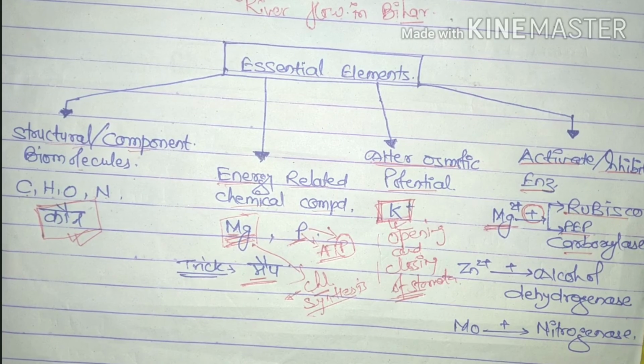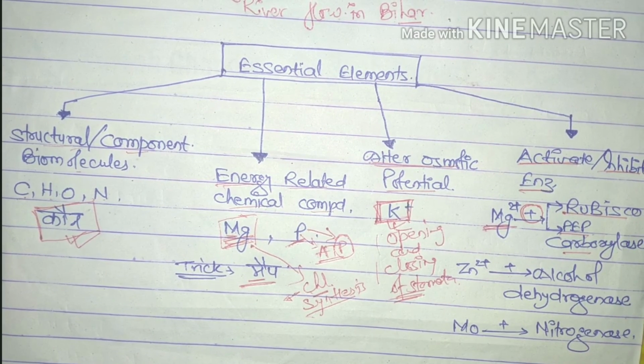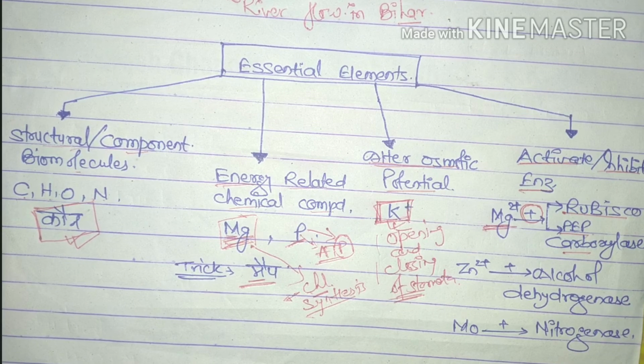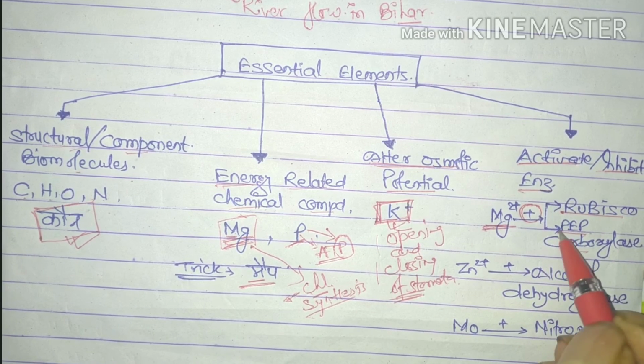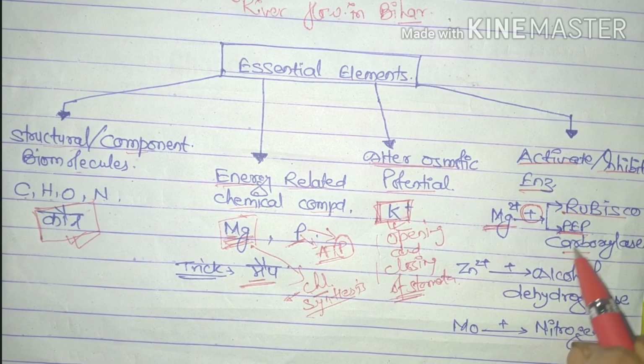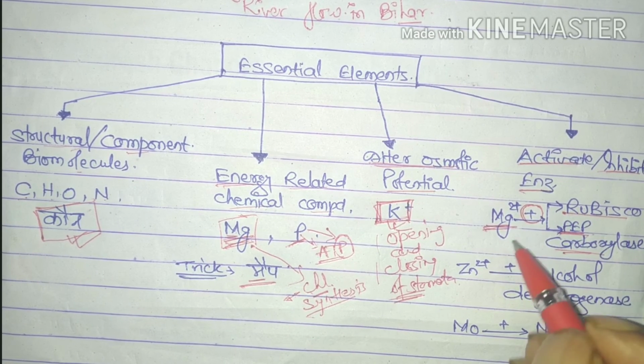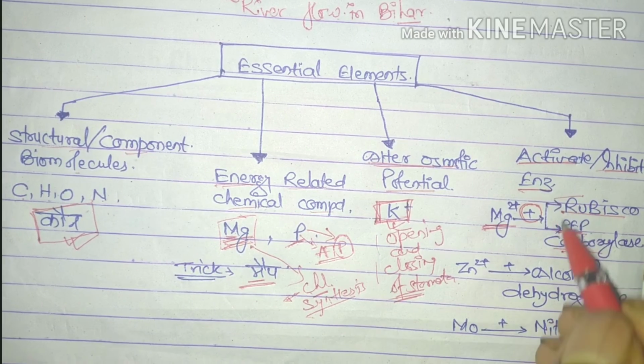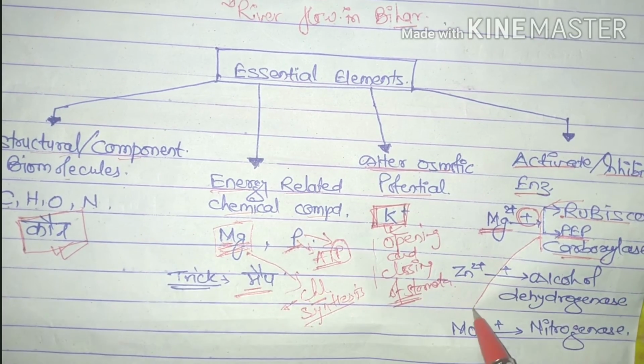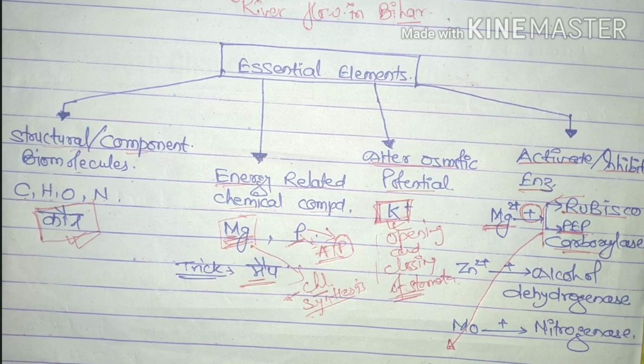As we know, Rubisco is ribulose bisphosphate carboxylase oxygenase. So magnesium activates Rubisco, and along with that it also activates phosphoenol pyruvate carboxylase. Both these enzymes are involved in carbon fixation.